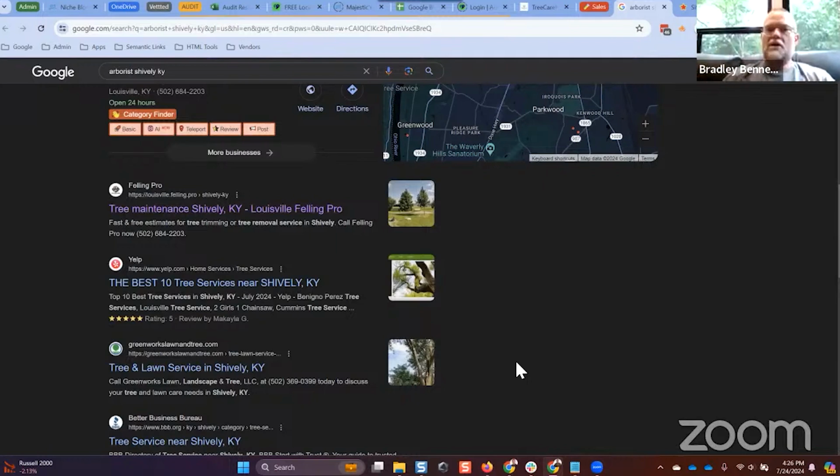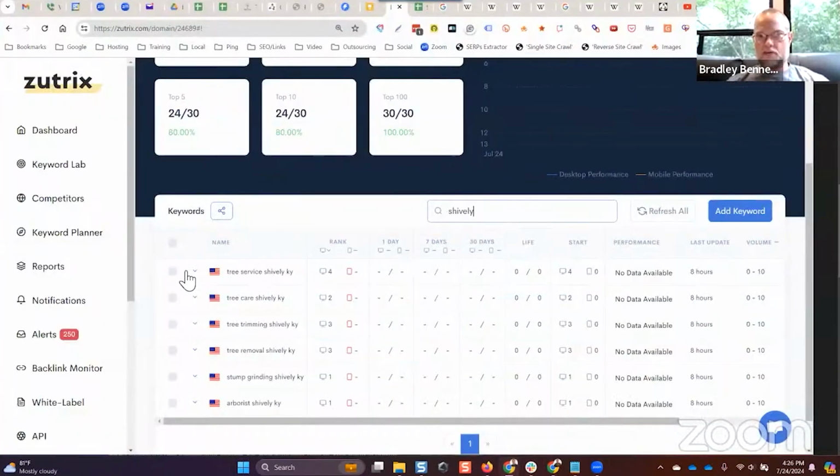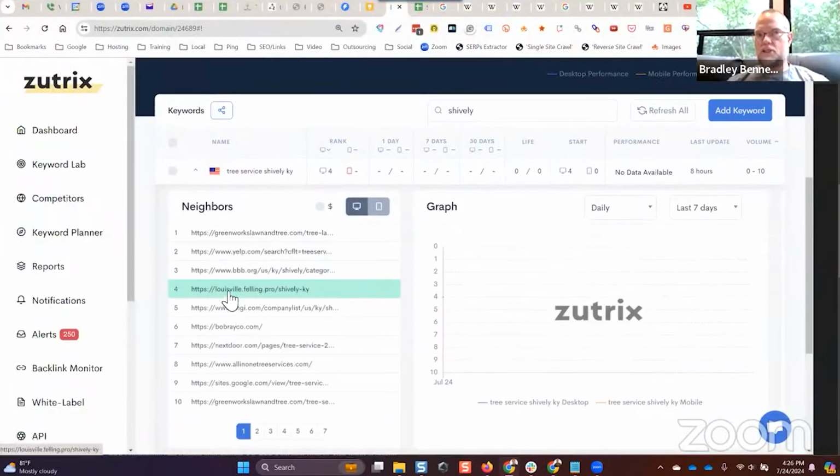So variants I want to work into other kinds of headings, H2s if possible, within the page. And I'll demonstrate that in a minute. But take a look at that, guys. I don't have separate pages for all of that. Do you guys understand? Tree Service Shively, it's the Louisville Felling Pro / Shively, Kentucky location page that is ranking for that search query.